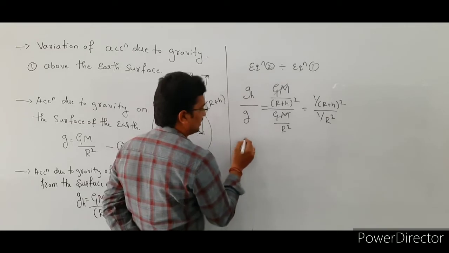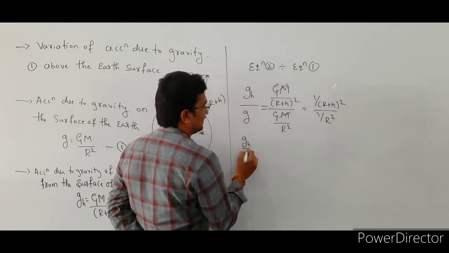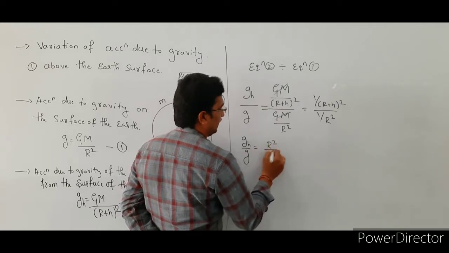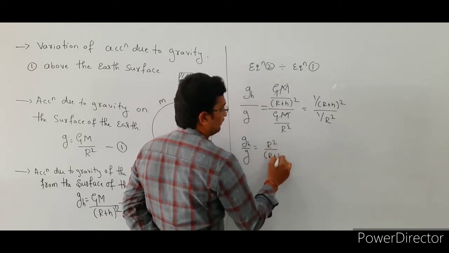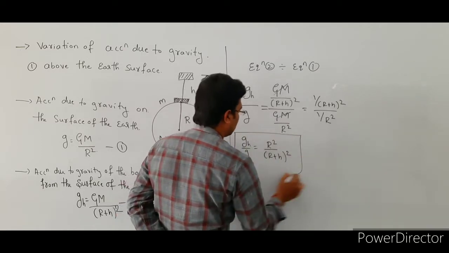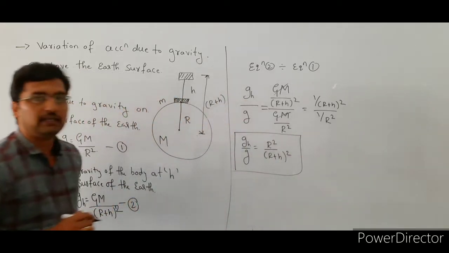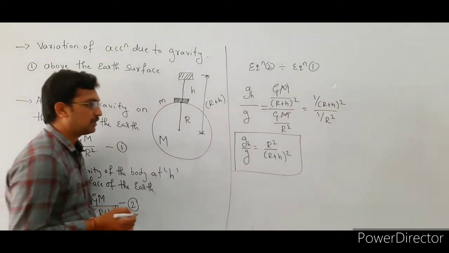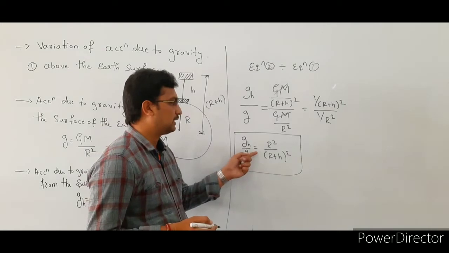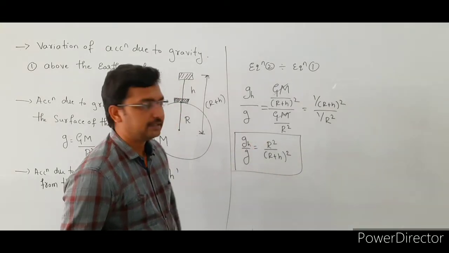So from this relation, g suffix h by g is equal to r square divided by (r plus h) whole square, right? This formula is used to find the ratio of the acceleration due to gravity at a height h from the surface of the earth to the acceleration due to gravity on the surface of the earth, that is r square divided by (r plus h) whole square.